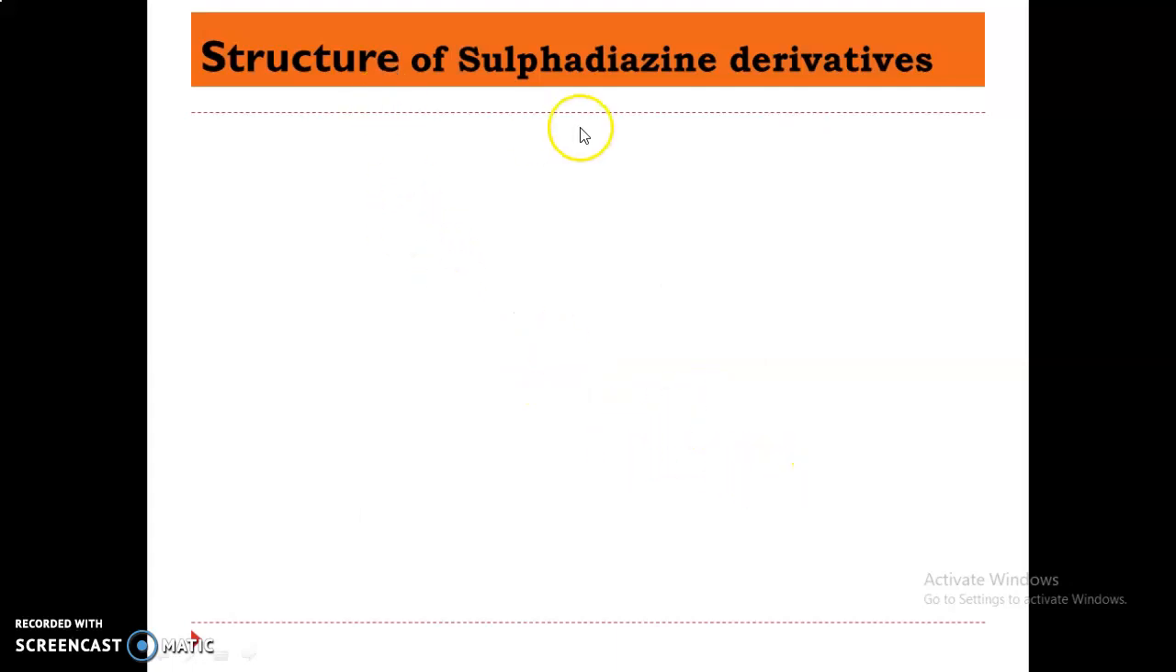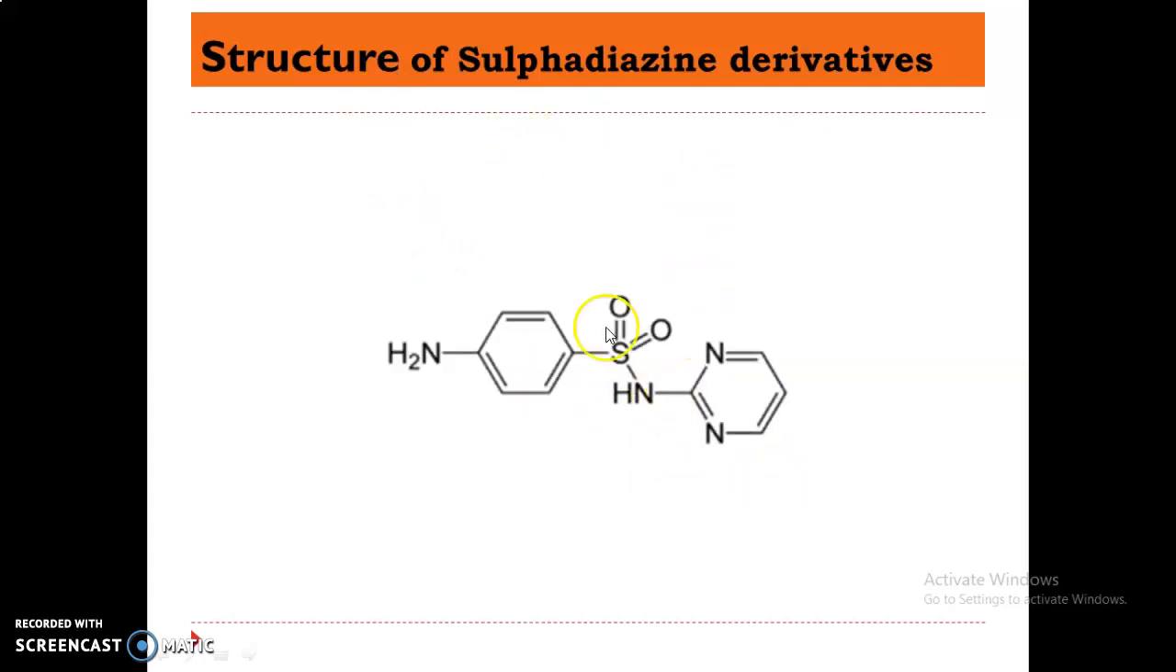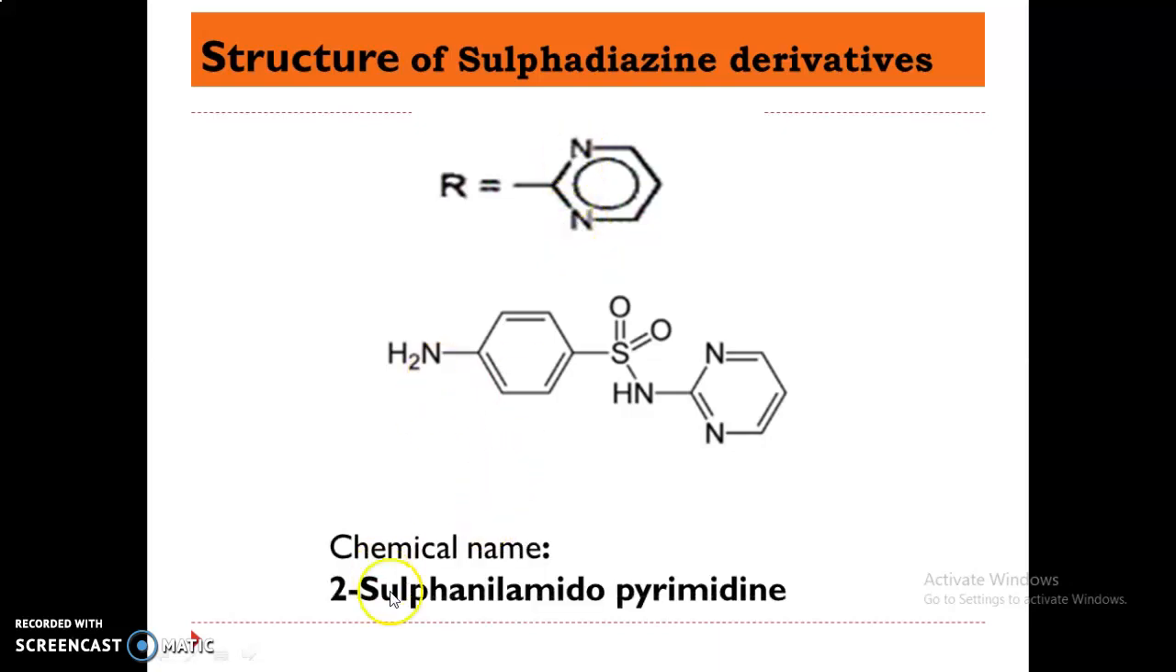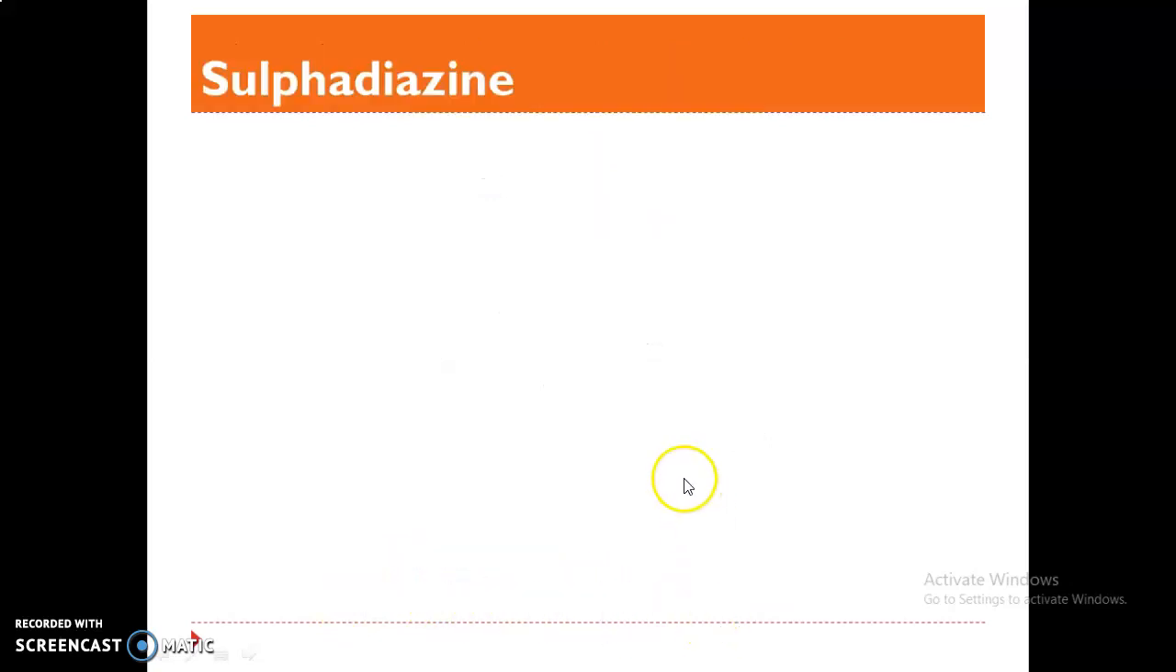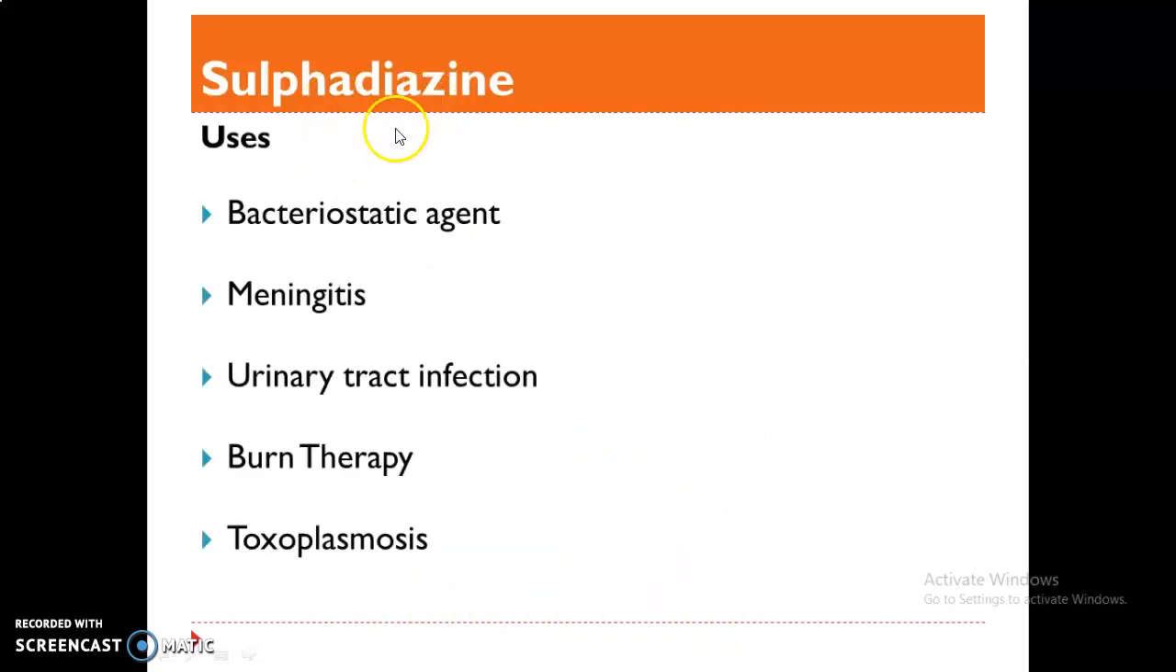Next, structure of sulfadiazine derivative. This is the whole structure of sulfadiazine, in which R is equal to a pyrimidine ring, and the pyrimidine ring is a 6-membered ring having substitution of nitrogen at first and third position. The chemical name is 2-sulfanilamidopyrimidine. Next, sulfadiazine uses. It is used as a bacteriostatic agent.